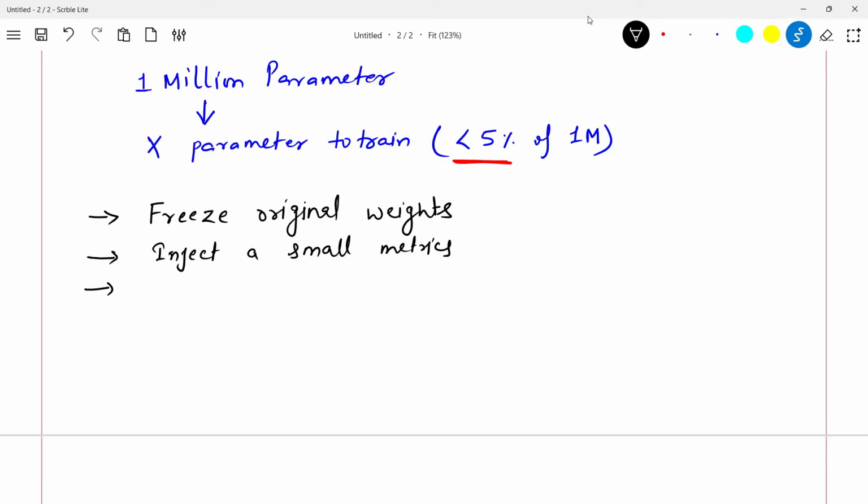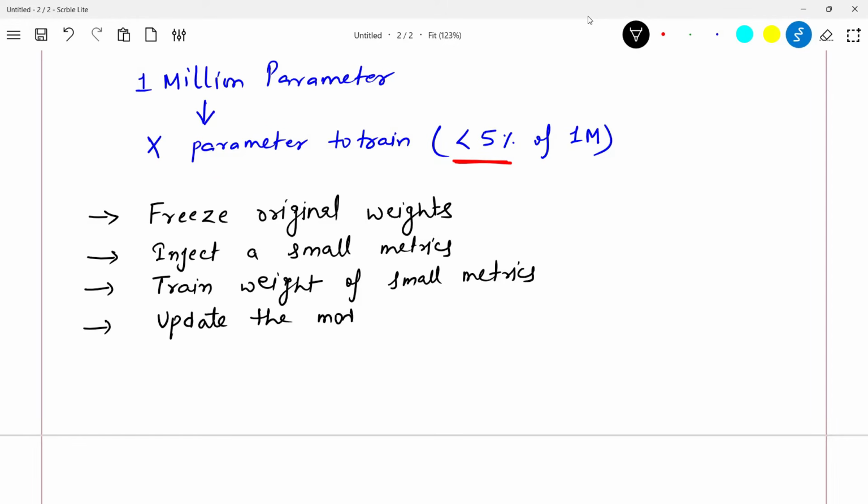I have created a video on this. And then train the weights of the small matrix. So what you have done, you have frozen the original weights, you have injected 2 small matrices to be precise, and then you are training the weights of the above created small matrices. Once you have trained this small matrix, you update the model and you call that a fine-tuned model.